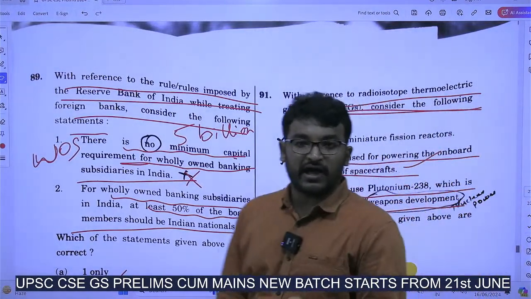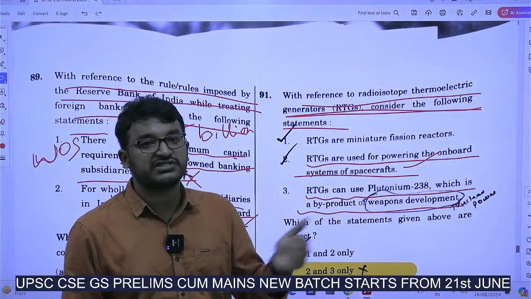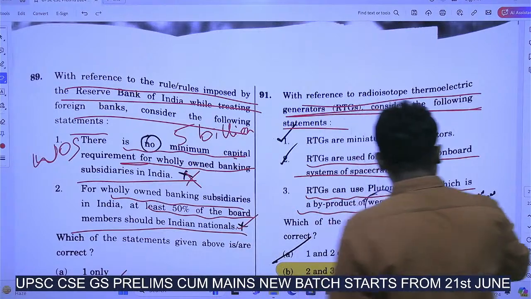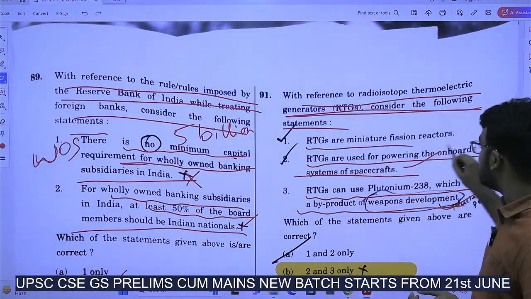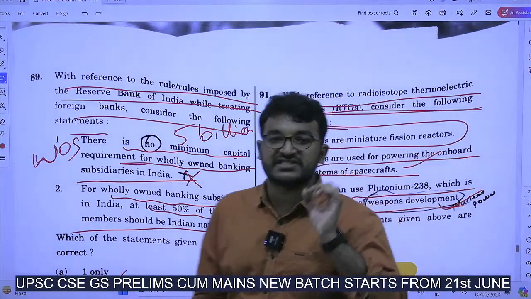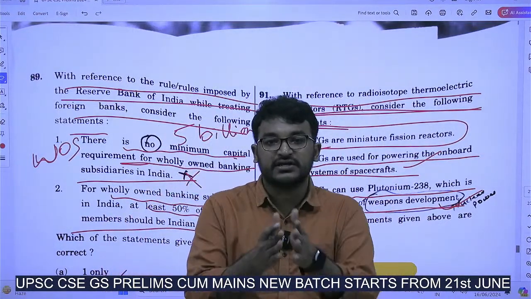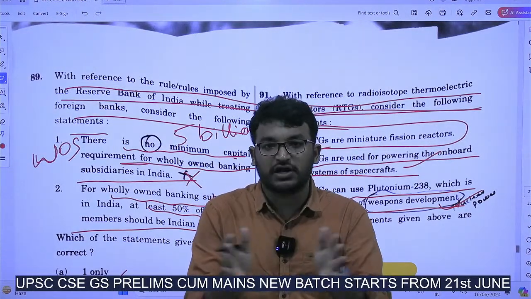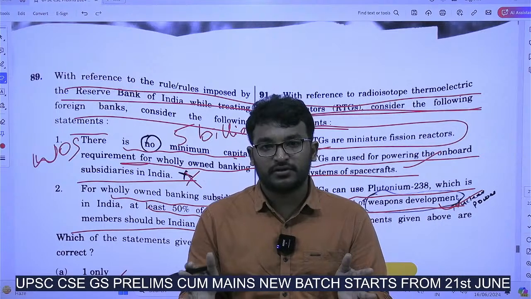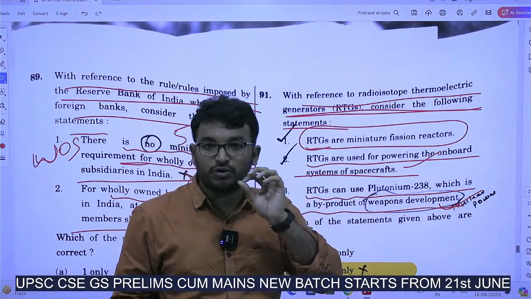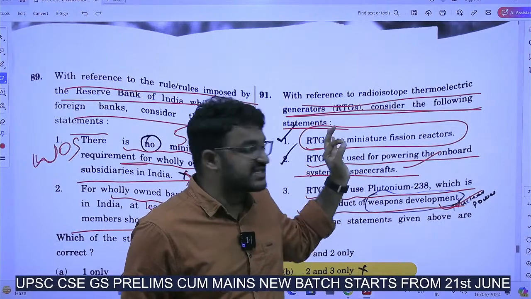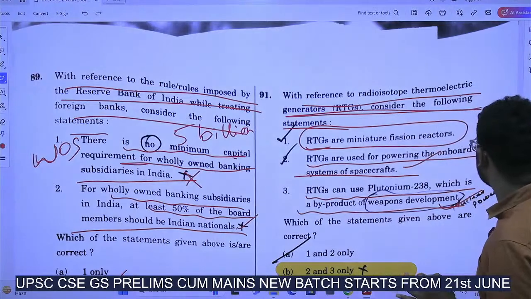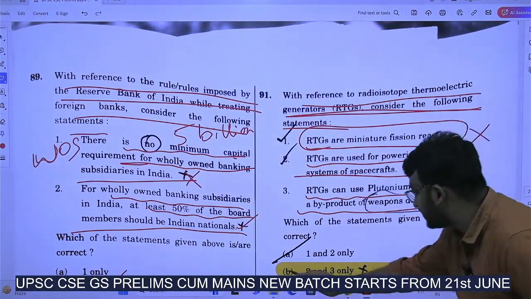Next, RTGs can use plutonium-238, which is a byproduct of weapons development. Yes, this plutonium-238 is produced during the process of weapons development. So this is also true. Now, RTGs are miniature fission reactors. What does fission mean? In a fission reaction, a bigger molecule breaks down into 2 smaller molecules, right? But in an RTG, no nuclear fission reaction happens. It is just a nuclear cell. It is not a fission reactor. So option 1 is wrong. 2 and 3 are correct here.